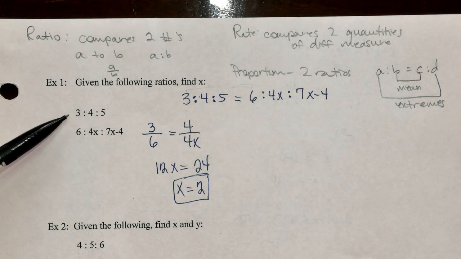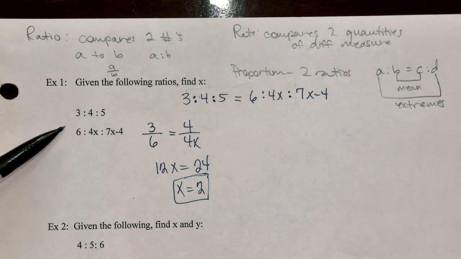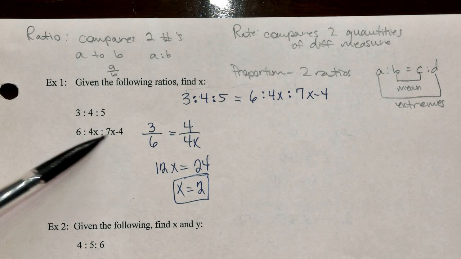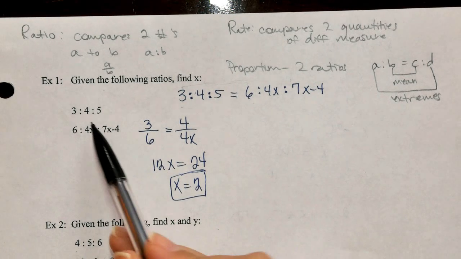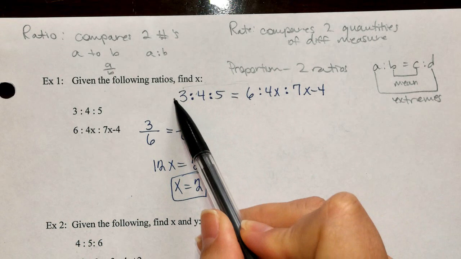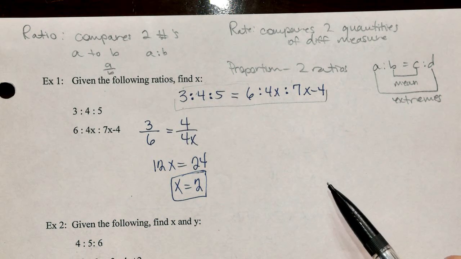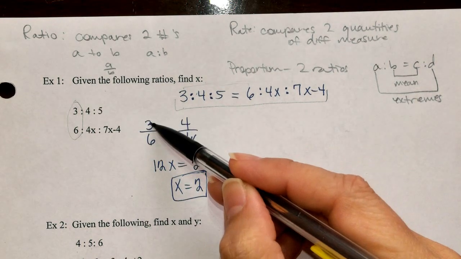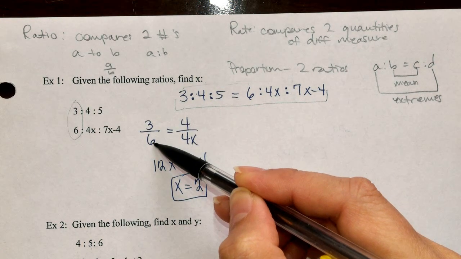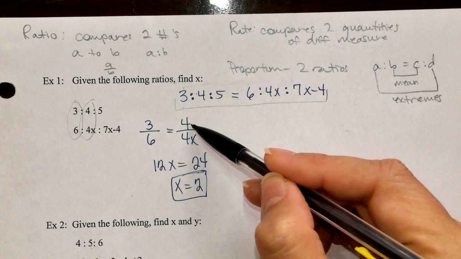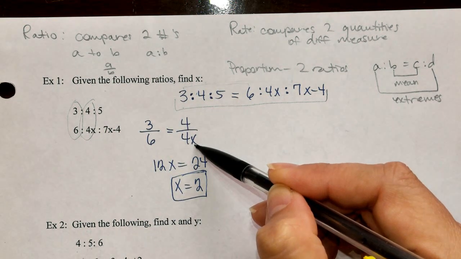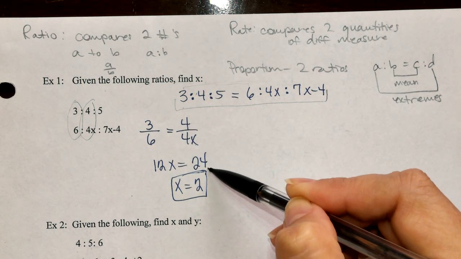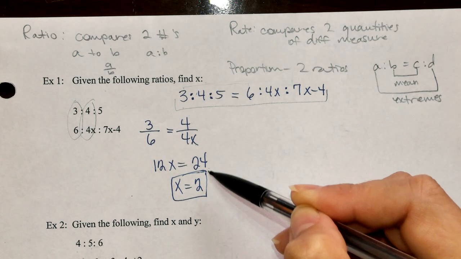So we have a ratio of 3 to 4 to 5, and then we have a ratio of 6 to 4x to 7x minus 4. So you may see them written like this, or I have rewritten them like such. So your first two terms, 3 to 6. And then I set up the next two terms, equals a 4 to 4x. And guys, from there you just cross multiply to get 12x is equal to 24. Divide both sides by 12 and we get x is 2.